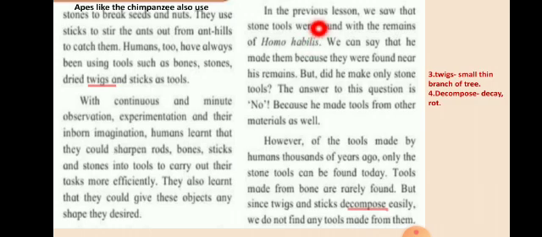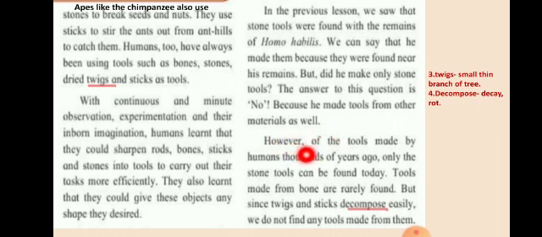In the previous lesson, we saw that stone tools were found with the remains of Homo habilis. We can say that he made them because they were found near his remains. But did he make only stone tools? The answer to this question is no, because he made tools from other material as well, such as branches of the tree and bones.